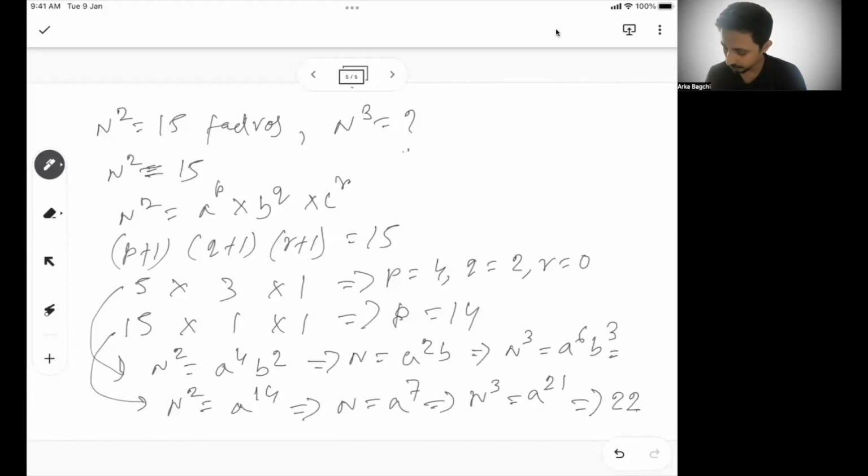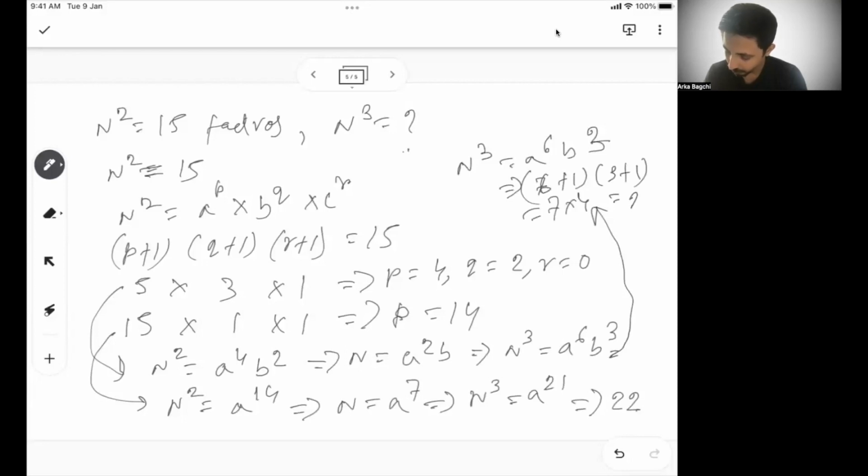And in the first case, n cube is a to the power 6 b cube. That means it will have 6 plus 1 into 3 plus 1, or 7 into 4, 28 factors, right? So it will either have 22 factors or it will have 28 factors. So now you can get the feeling of it, how to find out the number of factors when the number of factors are given, and how to derive from there. If that is not given, you can find out the number of factors the same way. So these are the two foundational problems that we solved.